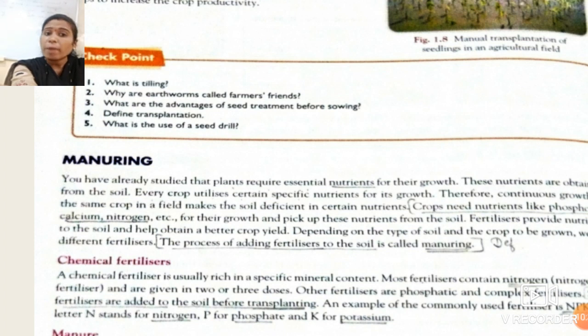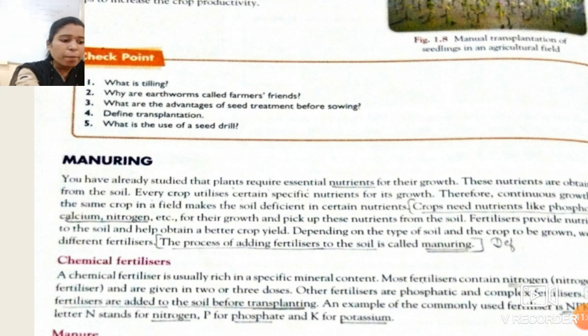Then that crop again requires these nutrients, but they were taken up by the first crop. So how do they get these nutrients? Students, they get them by adding fertilizers to the soil, which helps to obtain a better yield of that crop.